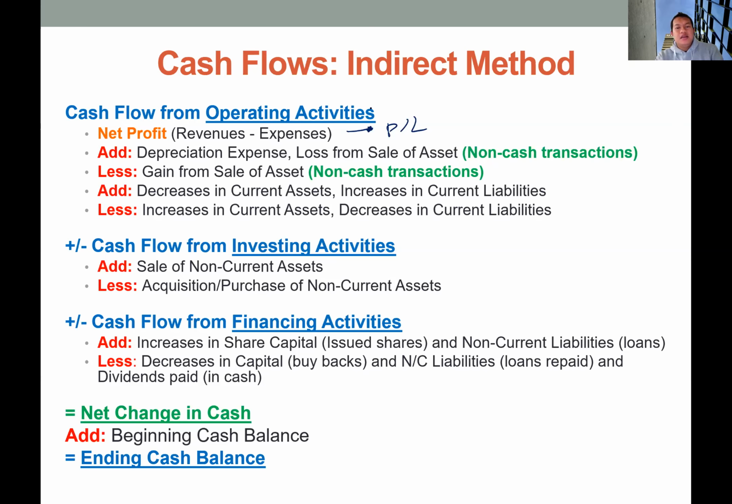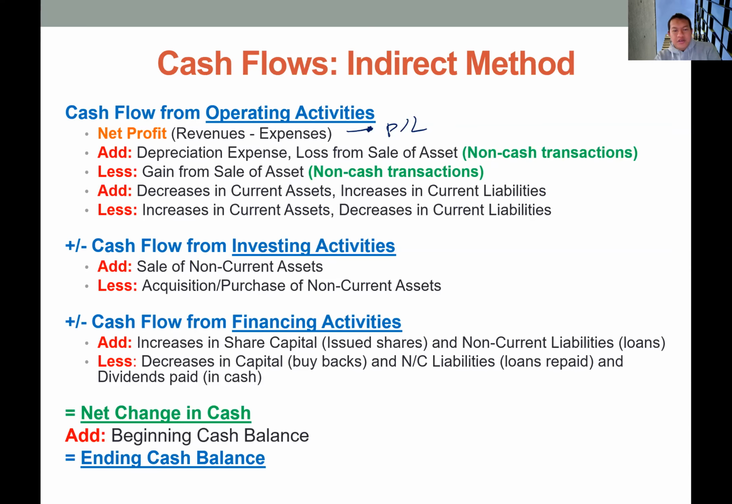And then we remove the impact, loss or gain, from disposal of non-current assets, because this loss or gain should not be part of the operating activities. So if we have a loss, we add back this loss to the net profit. If we have a gain, we remove the gain from the profit.